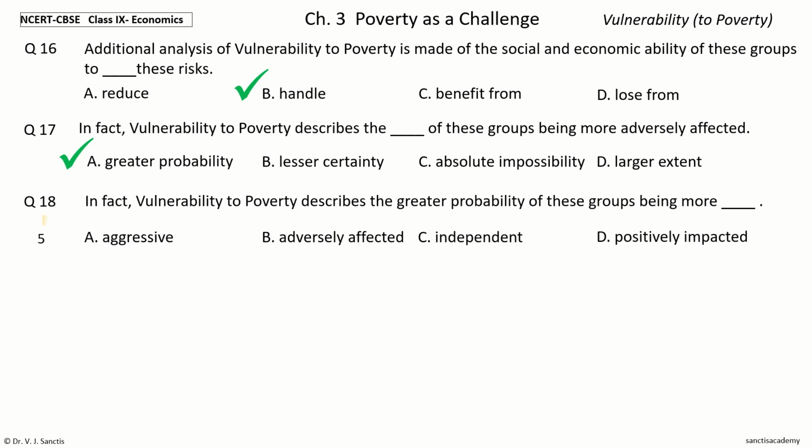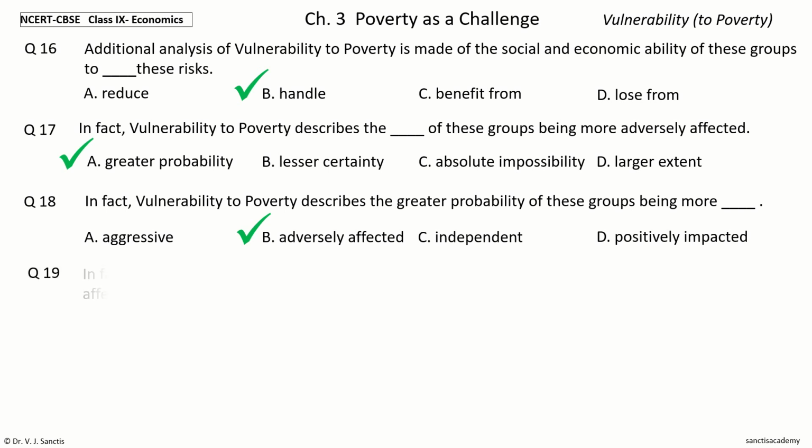Your time to choose. And the answer is adversely affected. So, in fact, vulnerability to poverty describes the greater probability of these groups being more adversely affected.